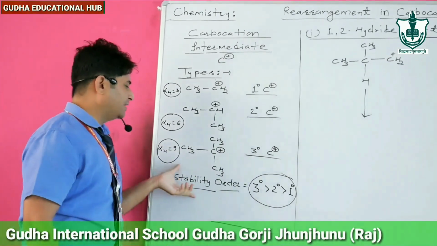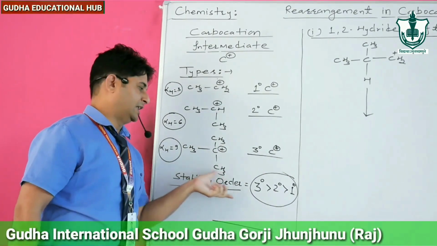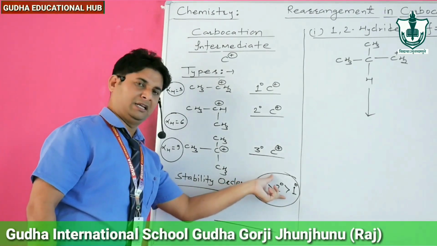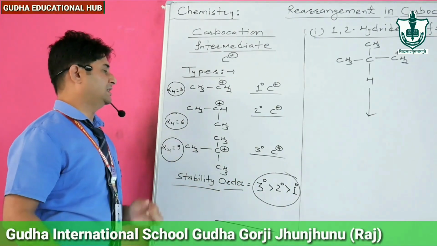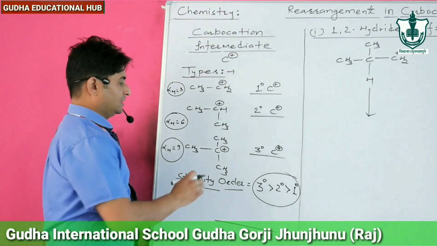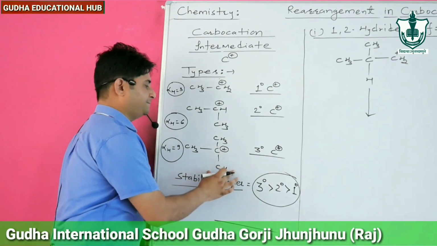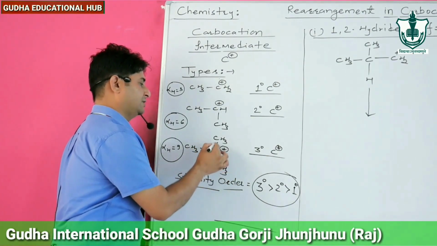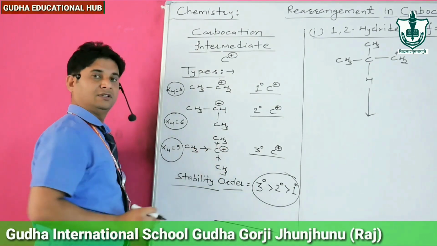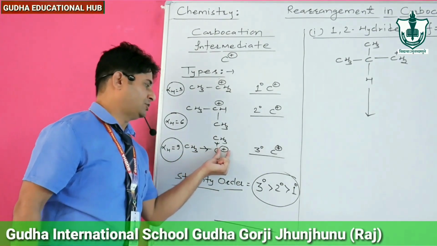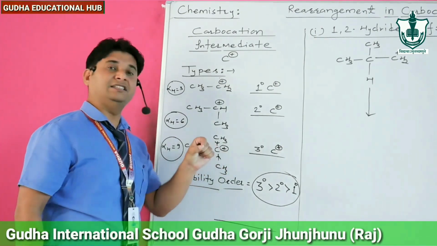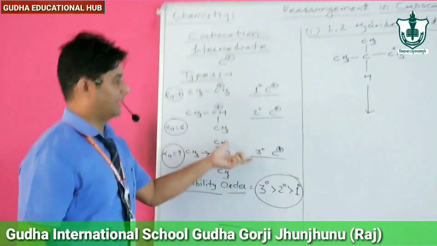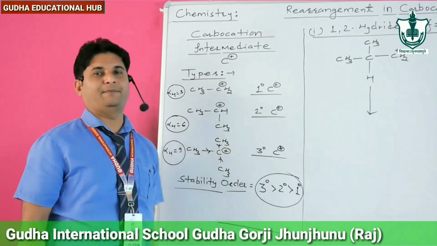And the stability order we know it is 3 degree, 2 degree and 1 degree. 3 degree carbocation is highly stable in nature. Why? You can see here in 3 degree carbocation, 3 alkyl groups are present which have plus I effect and reduce the positive charge of this carbon. Okay, so the charge is reduced. That's why it is the most stable carbocation.